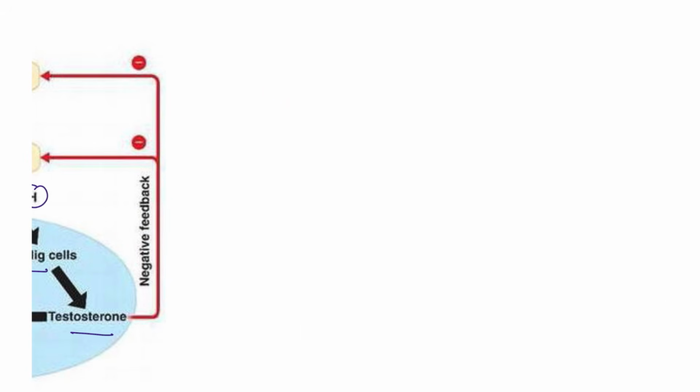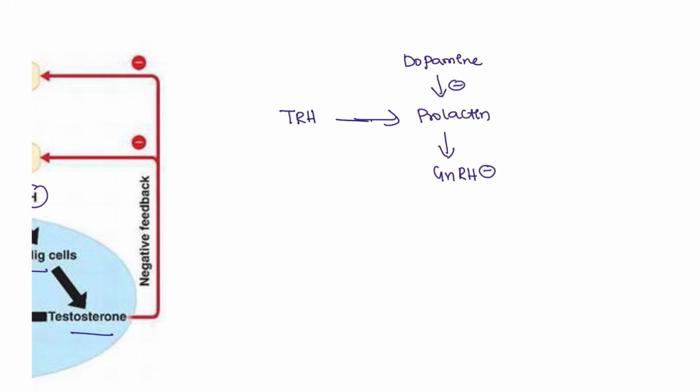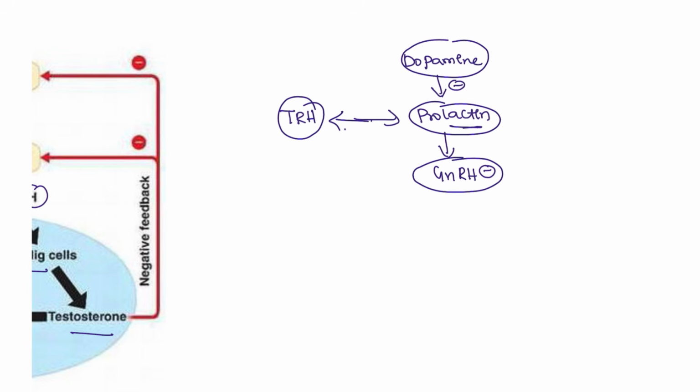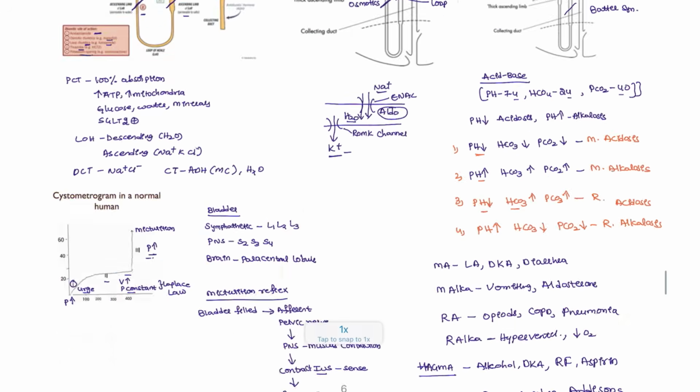I just wanted to tell you about another one also. Dopamine generally blocks prolactin, and prolactin is going to block GnRH. TRH is going to increase prolactin, and vice versa. This question is also important for your examination. Dopamine will stop prolactin, prolactin can stop the gonadotropins, and TRH can stimulate prolactin, right? These are the important points you have to take note of, guys.